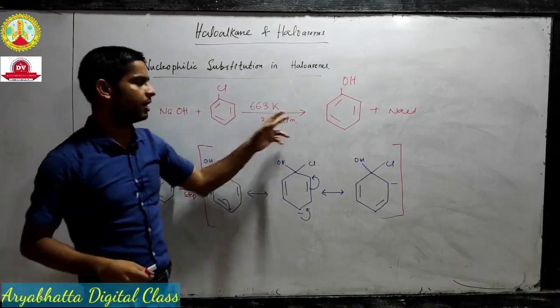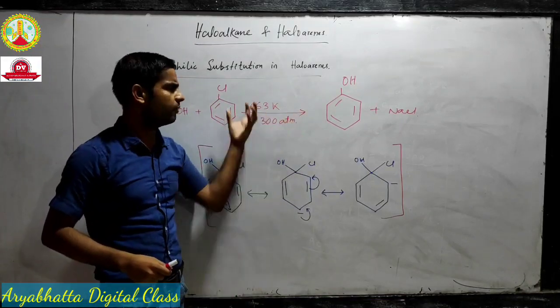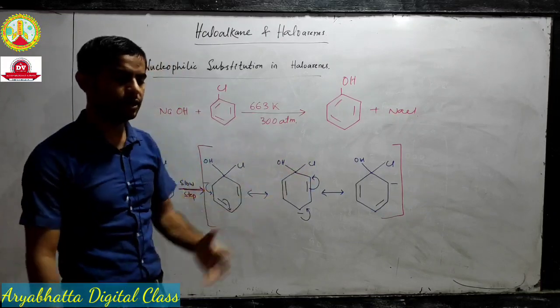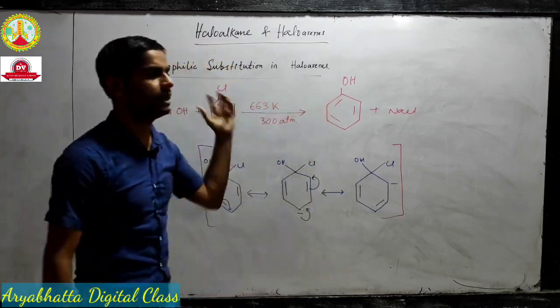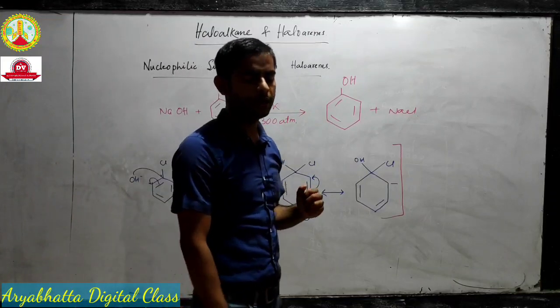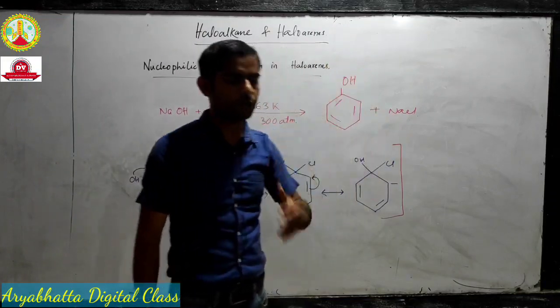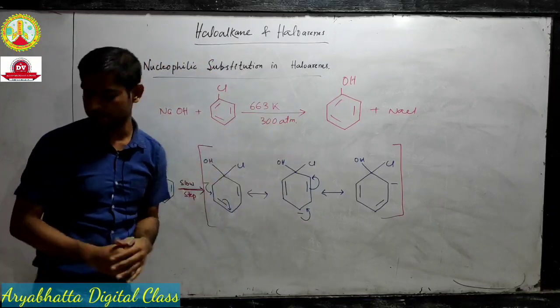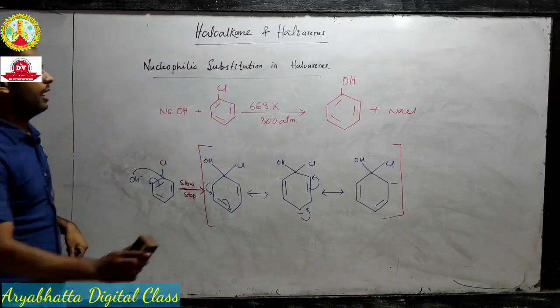Whenever we have extreme conditions, or we are using a catalyst or energy or pressure, it shows that the reaction is difficult. It's not happening automatically or by itself. We are forcing it to happen, or we are helping it to happen.